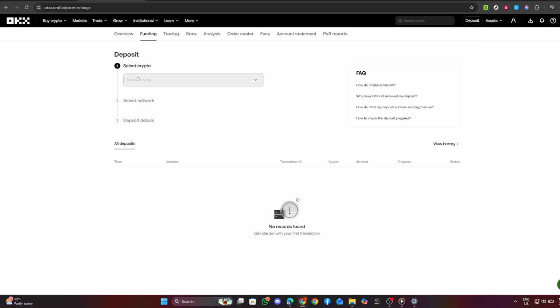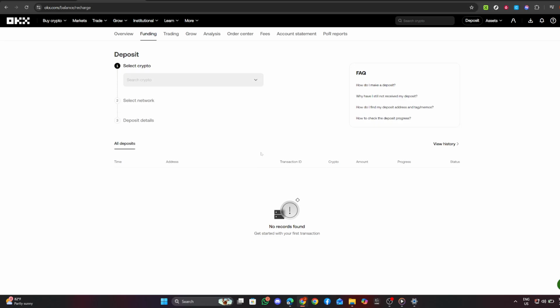Next, you will need to choose the network for the transaction. Select TON from the available options. After making your selection, you will see a deposit address displayed. Copy this deposit address and, if necessary, note any memo or tag that might be required for the transaction. This information is crucial for ensuring your funds are properly credited.